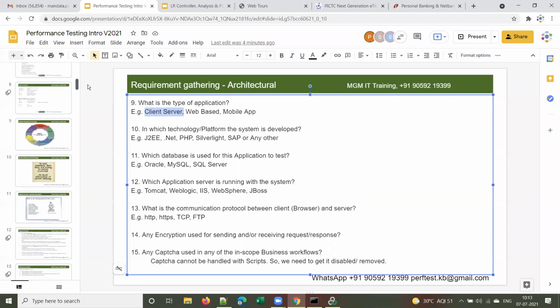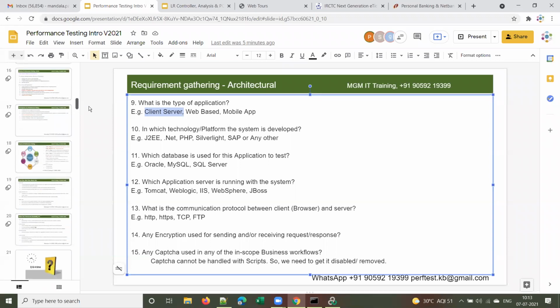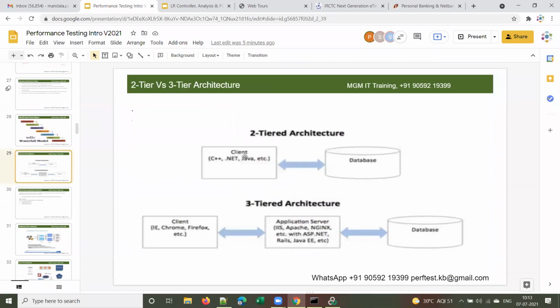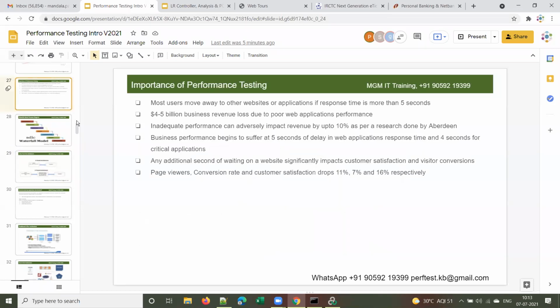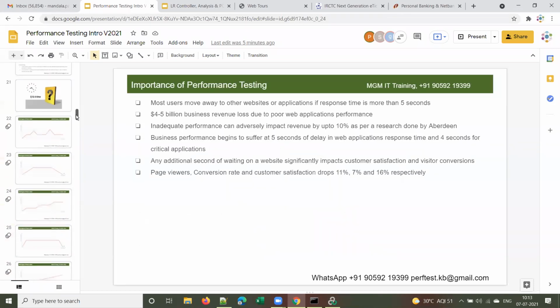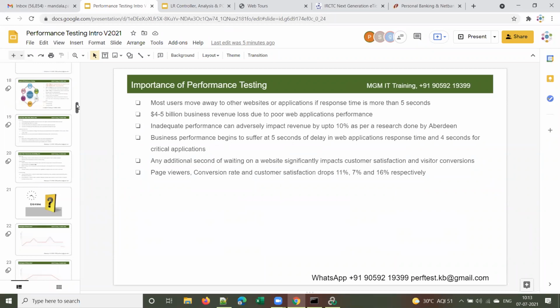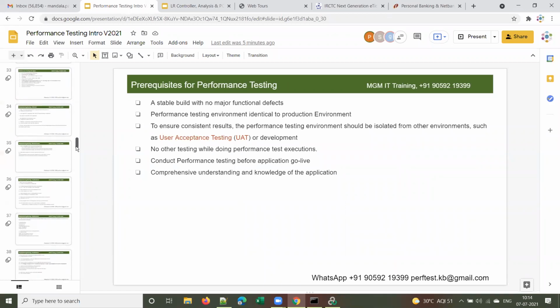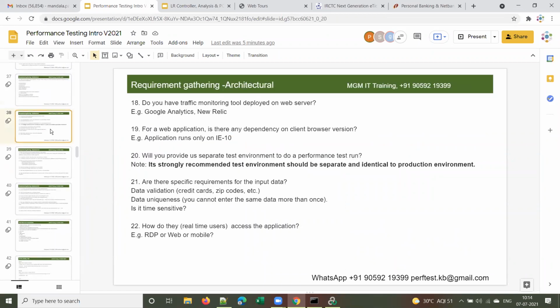Right, I'm searching for that slide. Yeah, here it is. I'll explain this later on. This is a desktop application. We call that two-tier architecture. That falls under two-tier architecture, and browser-based applications fall under three-tier architecture. For now, you understood the difference between a browser-based application and a desktop application, right? Yes or no? Yes, sir.